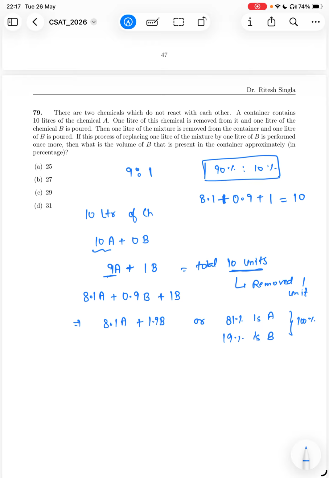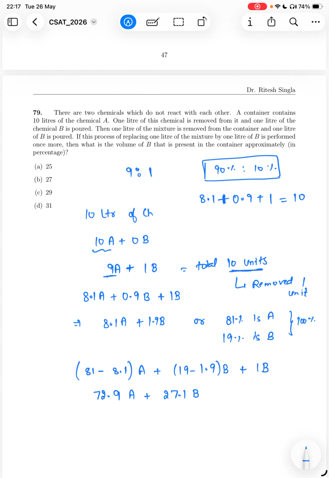Okay. If this process of replacing 1 liter of the mixture by 1 liter of B is performed once more, so if we are doing it once more, basically it will be 81 minus 10% of this, so 8.1 of A will be left, plus 19 minus 1.9 of B, and then we will add again 1 unit of B. So it will be 72.9 units of A and 27.1 units of B at the end, right?